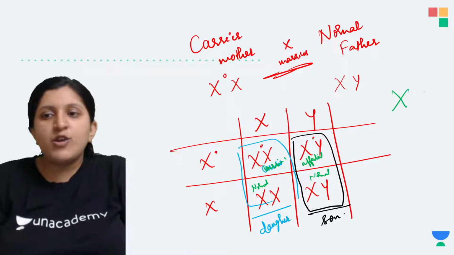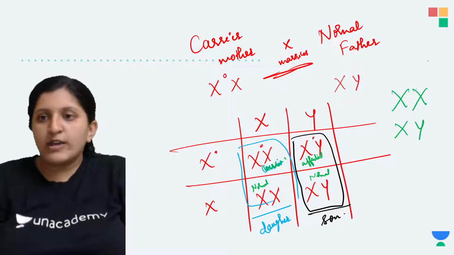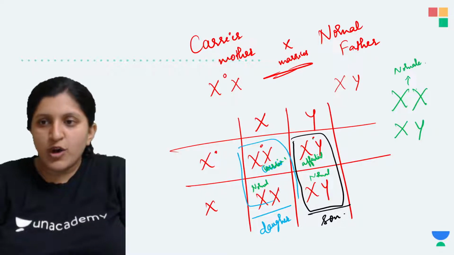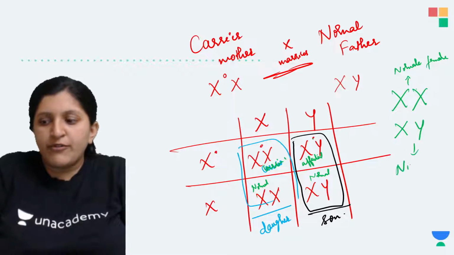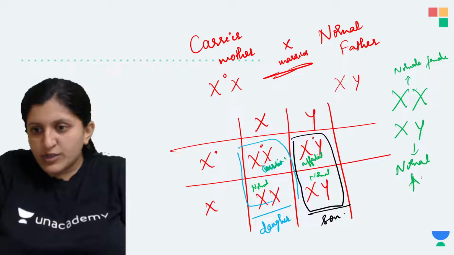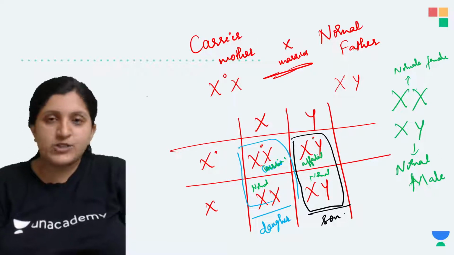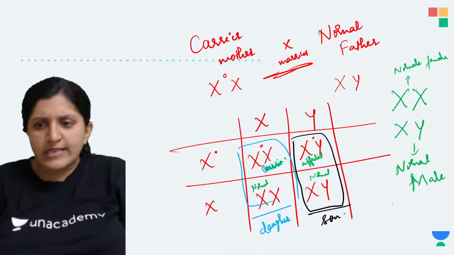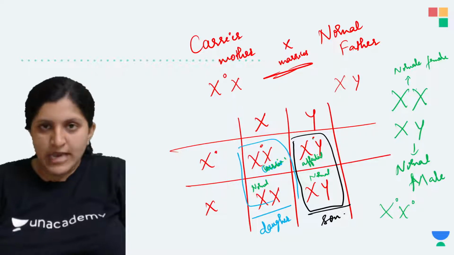Now this is the normal female, this is the normal male. When we have to show the one who is diseased or carrying a particular disease, let's say this is a female where both of the chromosomes are faulty.